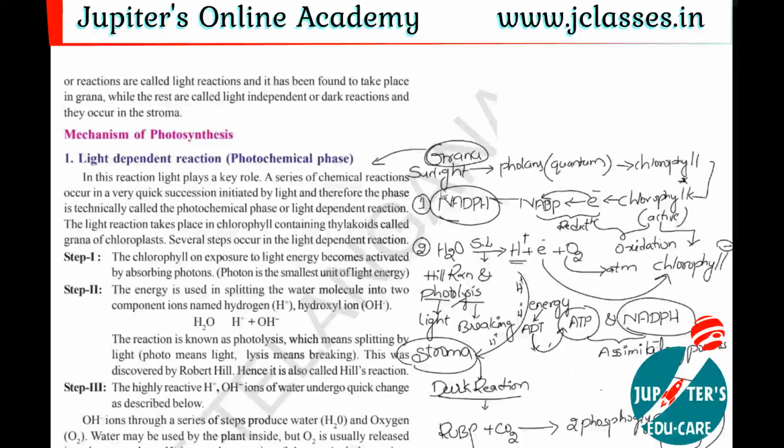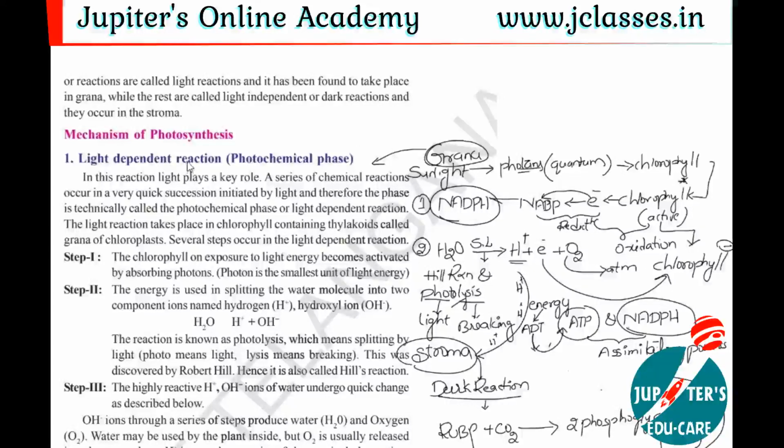See here, these are the reactions we can see. First of all, the sunlight is trapped by the chlorophyll which is present inside the chloroplast. If you observe this sunlight, you can see small particles of light. The small particles of light are called photons.